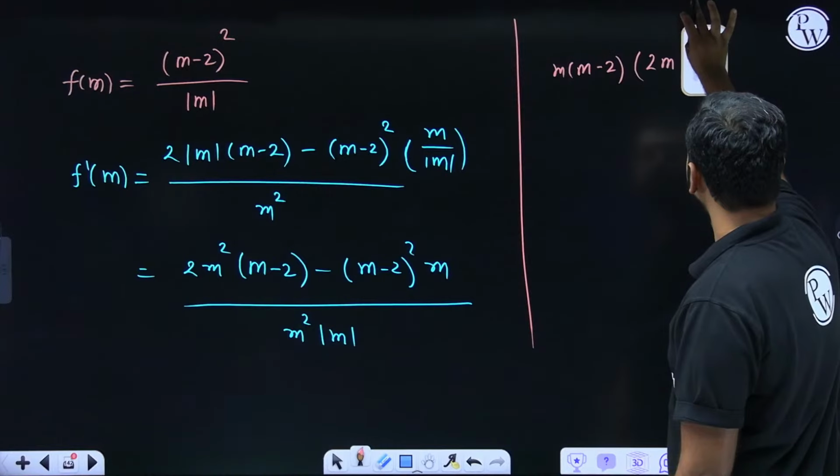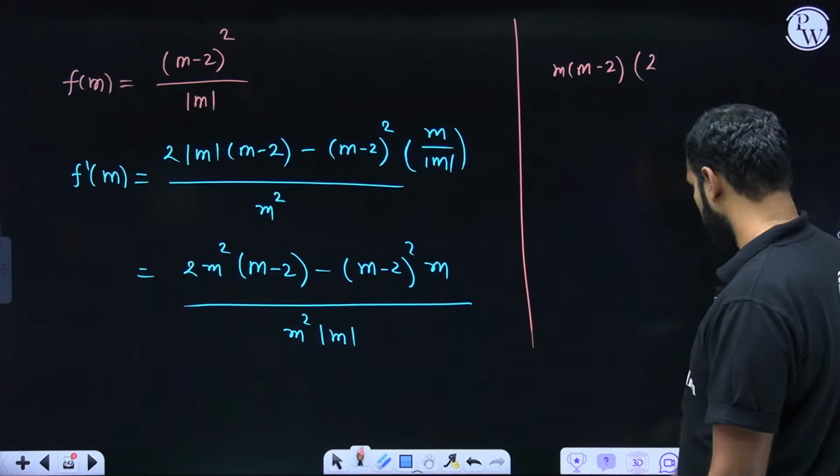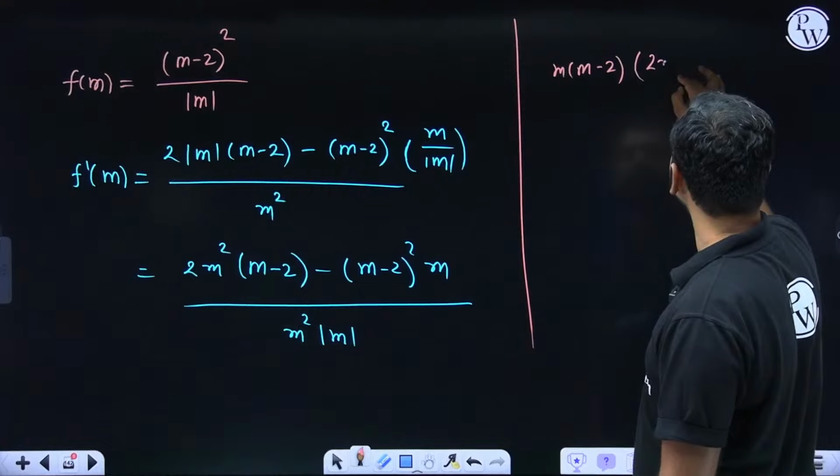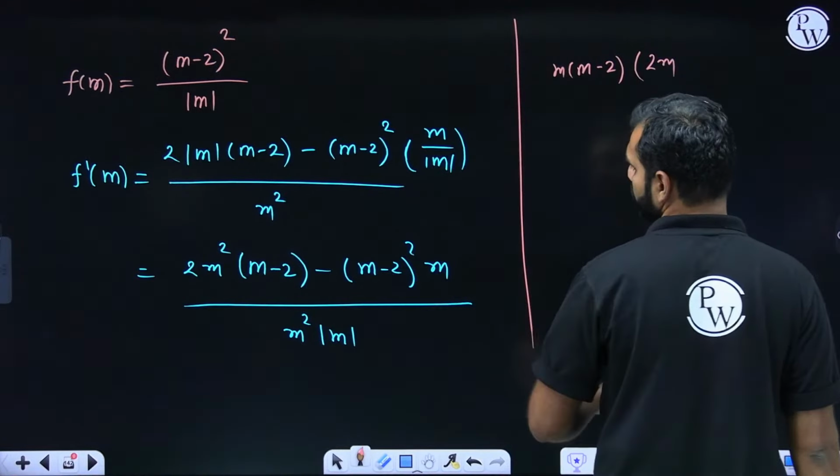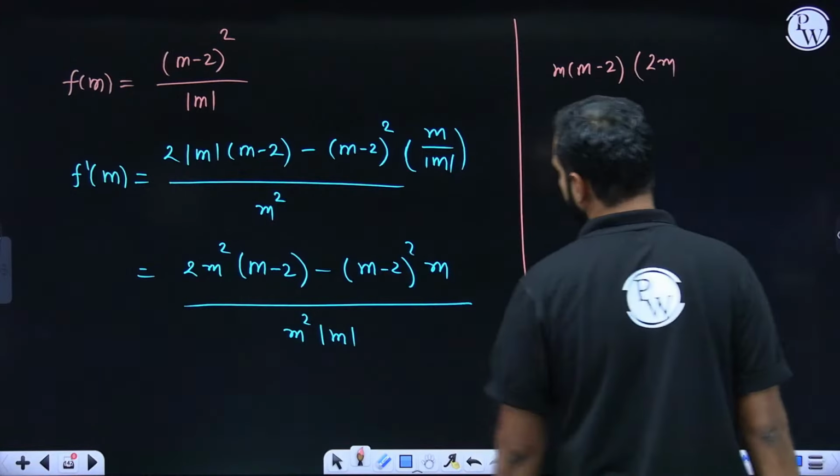Give me a second, hold on for a while. 2m is there. I'll be left with 2m there, and here what have we taken common? m minus 2. So m minus 2 when taken common, I'll be left with m minus 2.